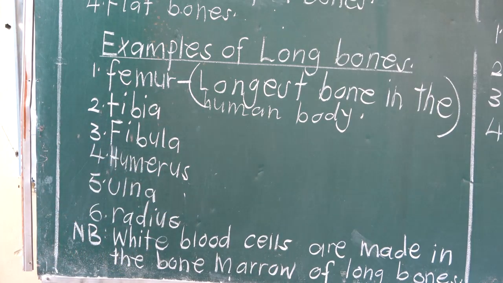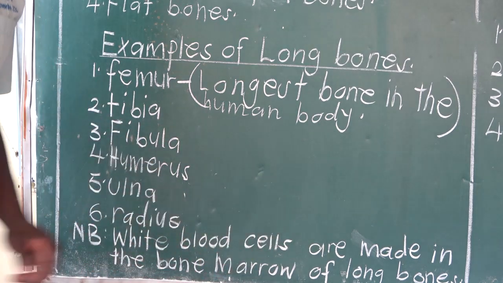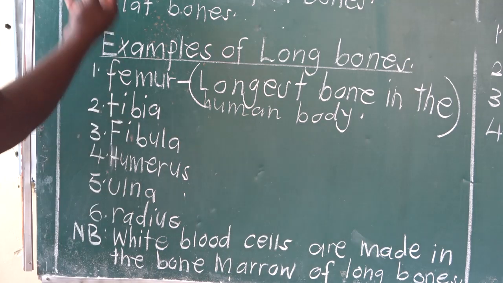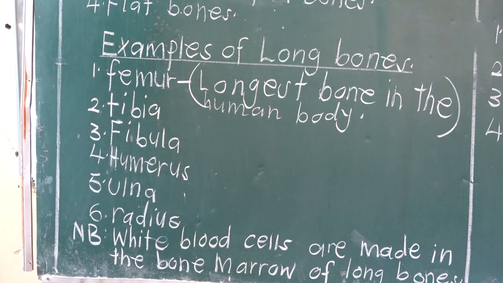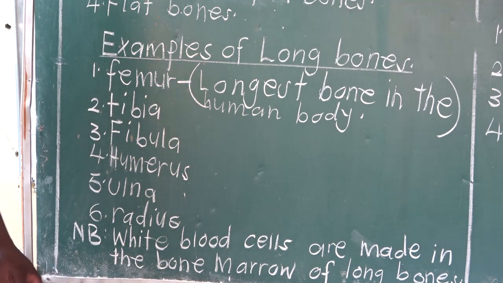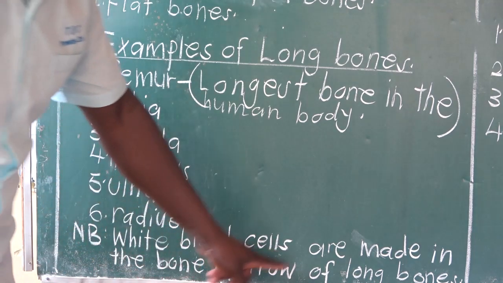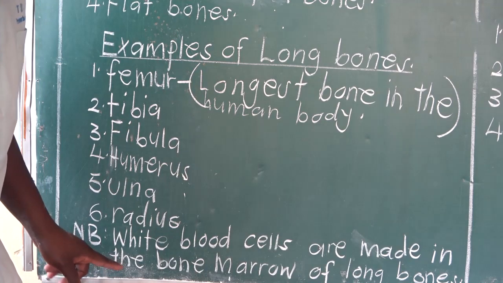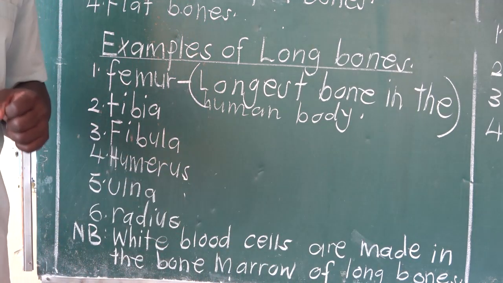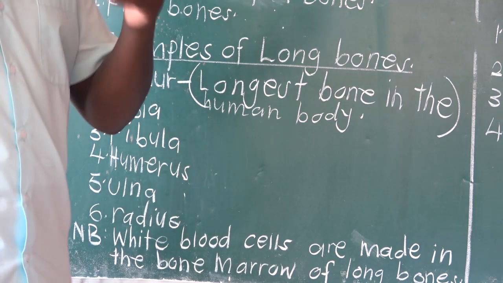Something you need to note: white blood cells are made in the bone marrow of long bones. They may ask you, where are the white blood cells made?